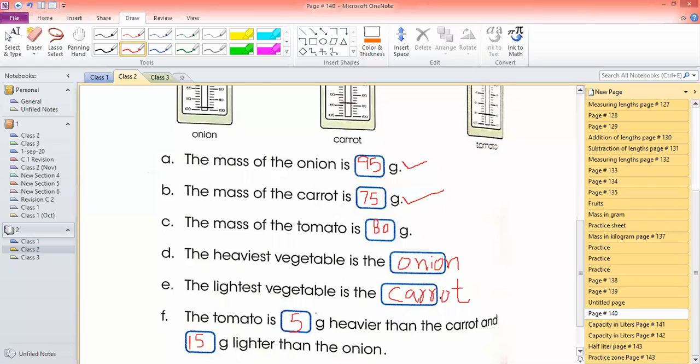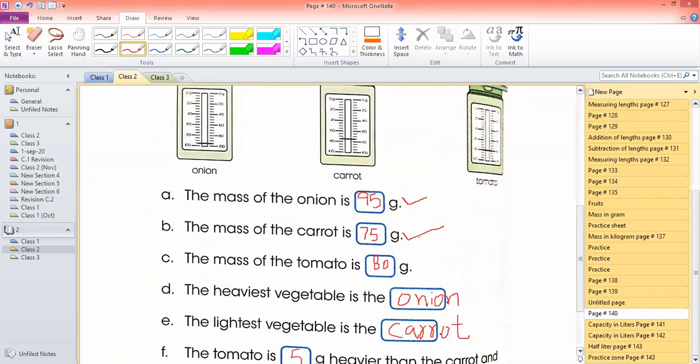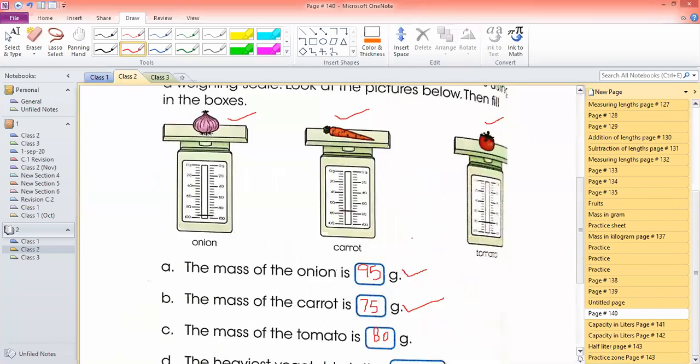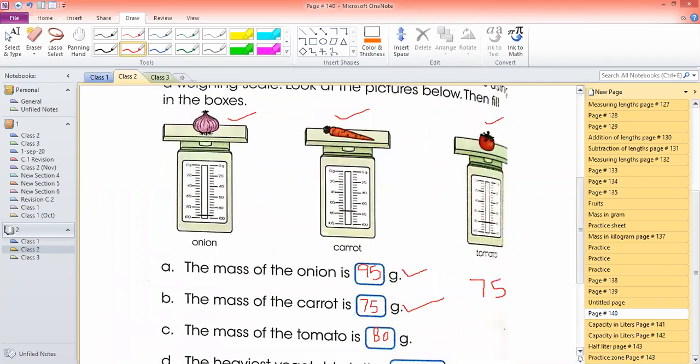The third question was tomato is dash gram heavier than carrot. So for that, you will check the weight of tomato and the carrot. The carrot weight is 75 gram and tomato weight is 80 gram. So in order to find out how much tomato is heavier, because tomato has more weight, you will minus 75 from 80.